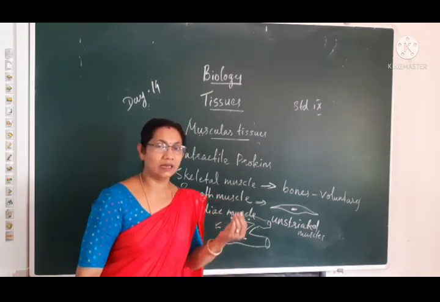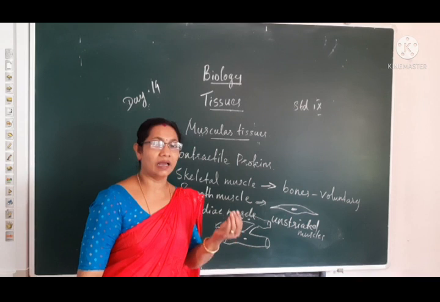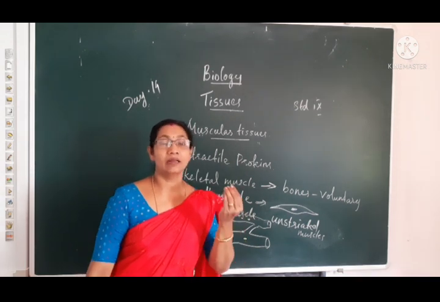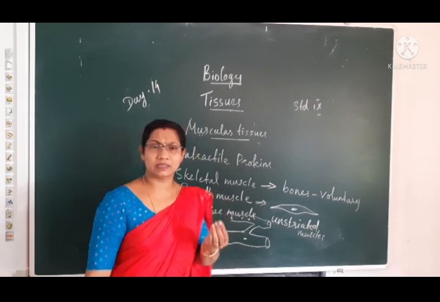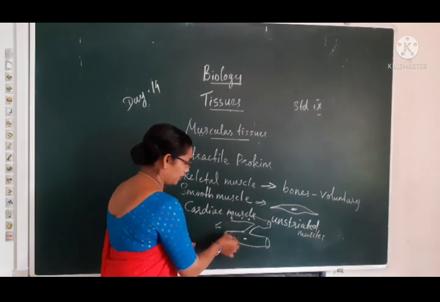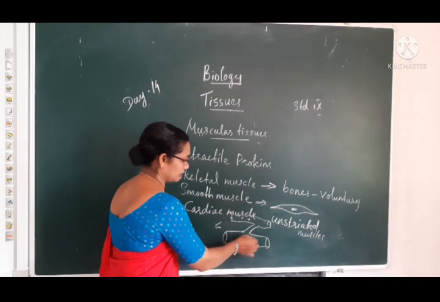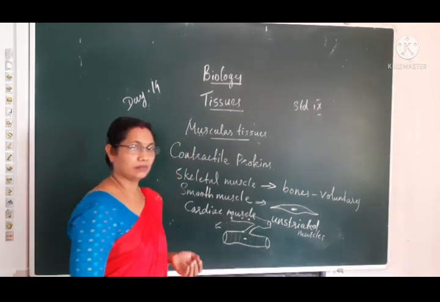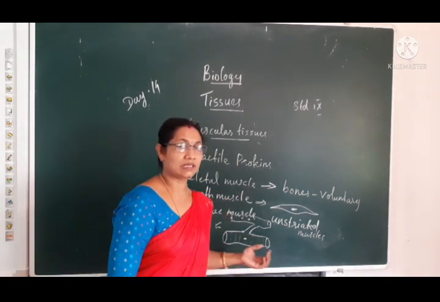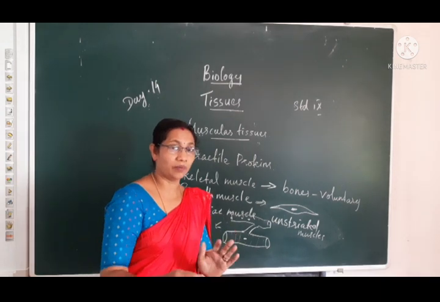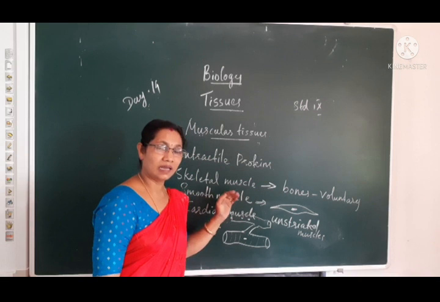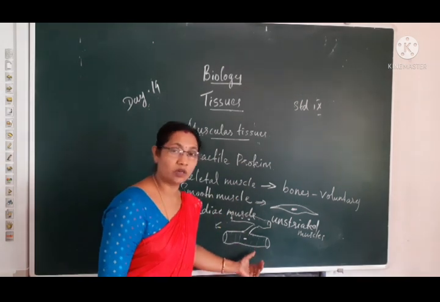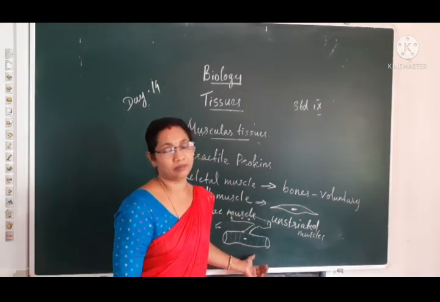So the cells are cylindrical shaped, uninucleate and branched. And this cardiac muscle also shows very light striations. These striations are not as prominent as in the skeletal muscle, but light striations are also present in the cardiac muscle.